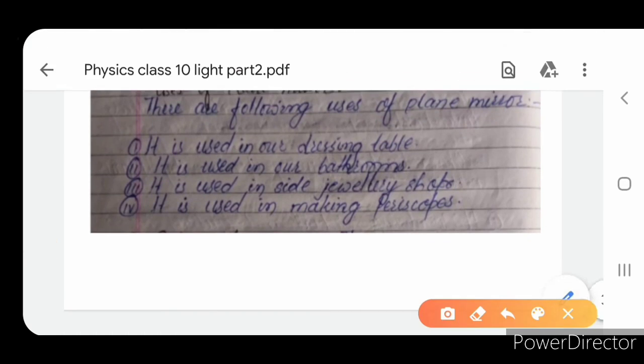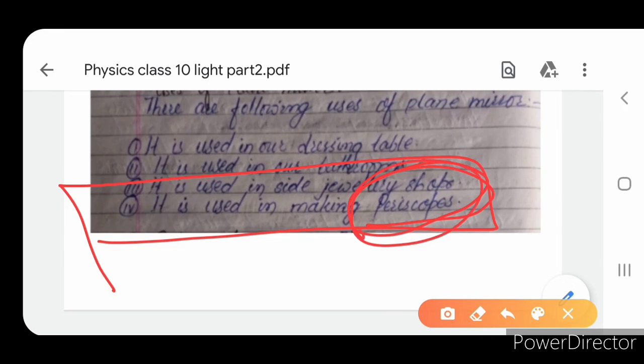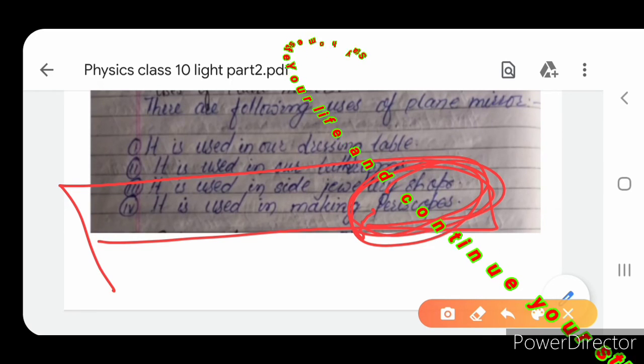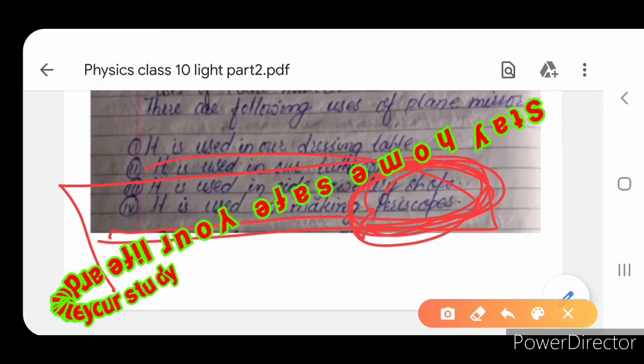Now it is used for making periscopes. Periscopes, you know, it is a toy. Actually in childhood we use a magical instrument, the periscope. It is a toy. Here a plane mirror is used.